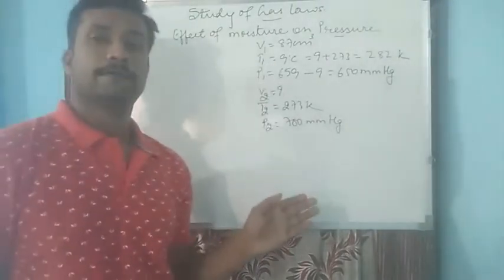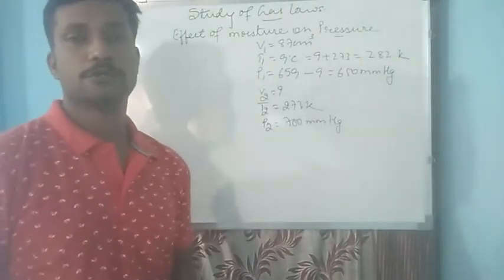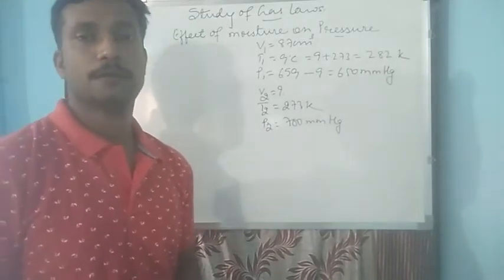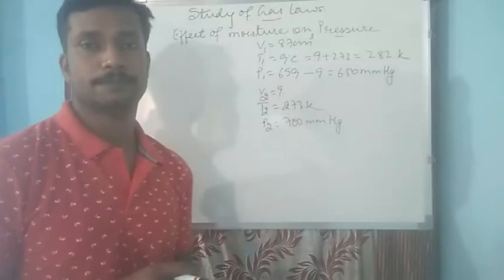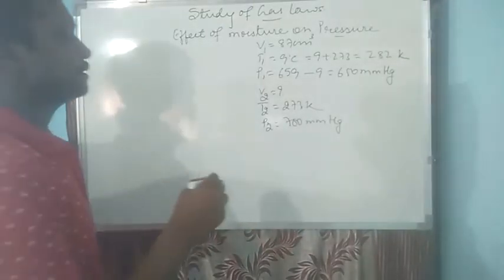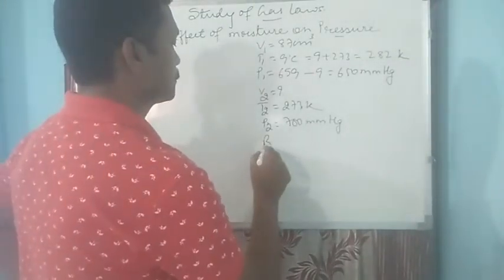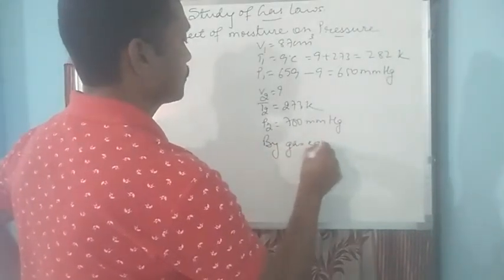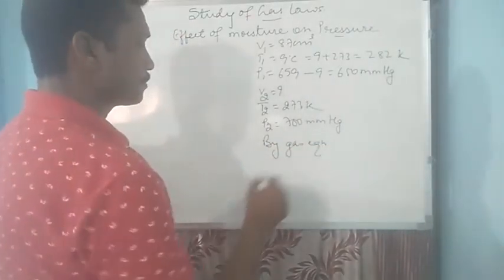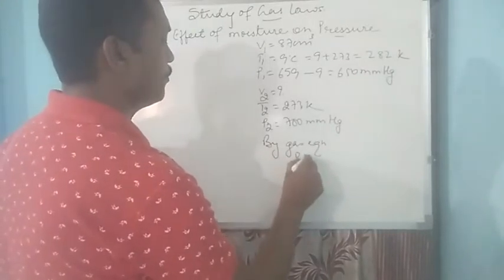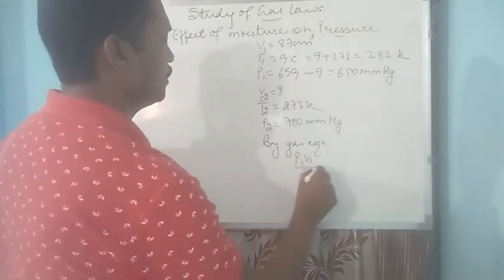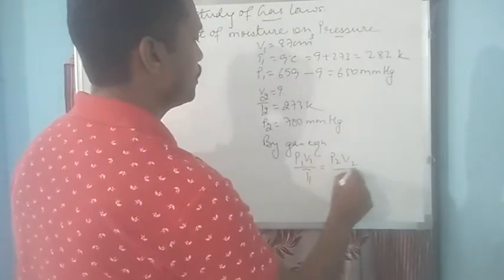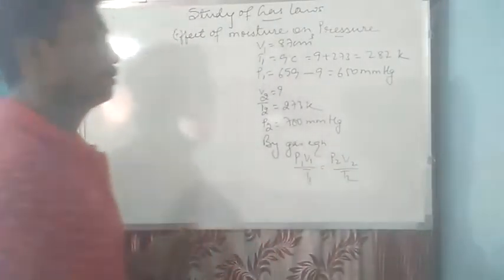Since you can see all three variables are used, that means we can find out the unknown variable using the gas equation. So by gas equation, we know that P1 V1 upon T1 is equal to P2 V2 divided by T2.